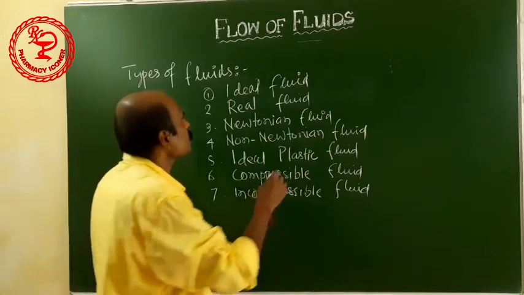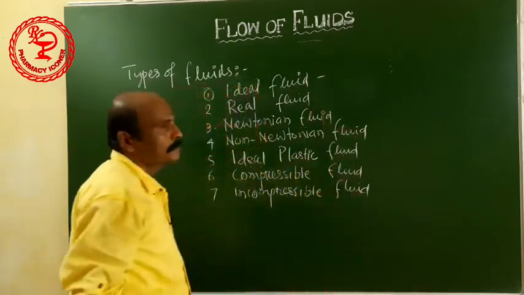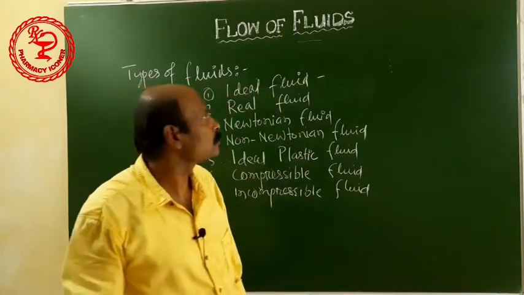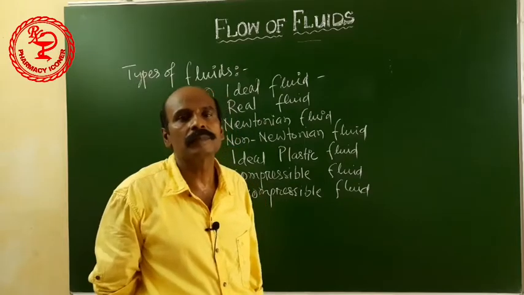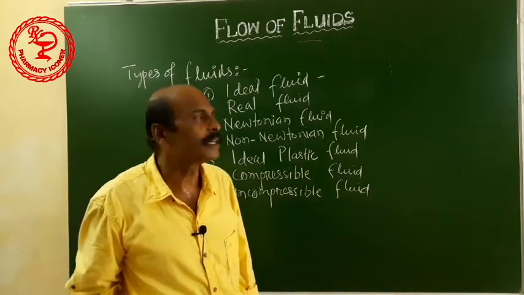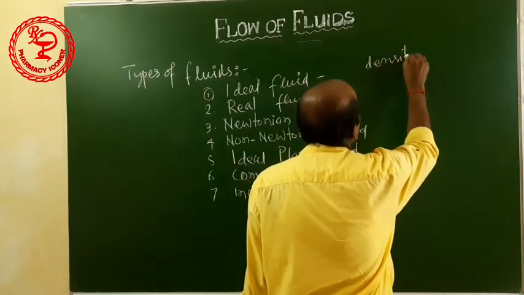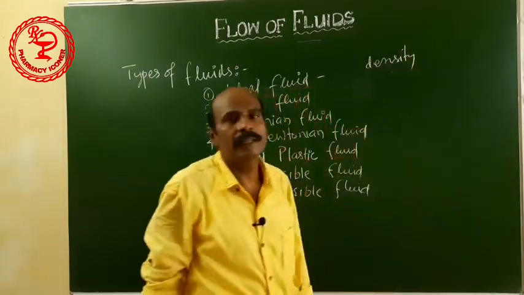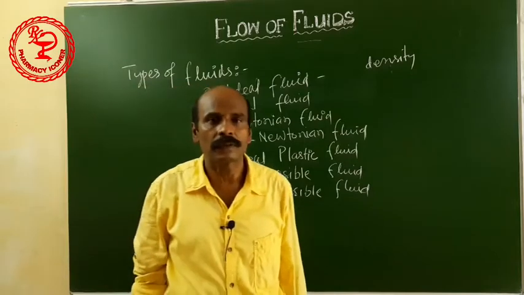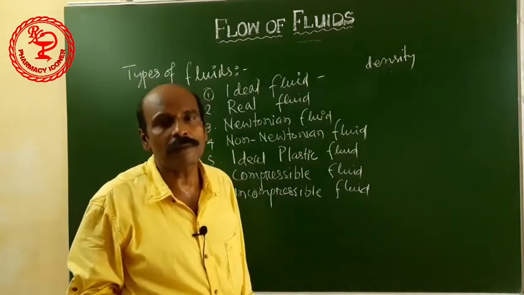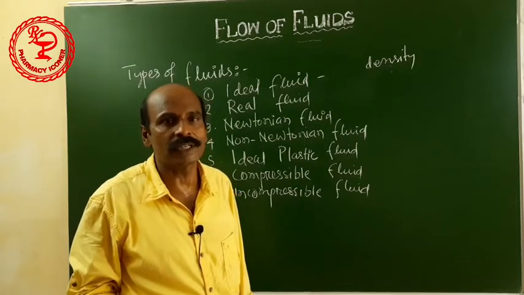At first we will discuss the ideal fluids. Ideal fluids are those fluids that do not have any density, and they are incompressible. Actually, there is no such type of fluid. It is imaginary.